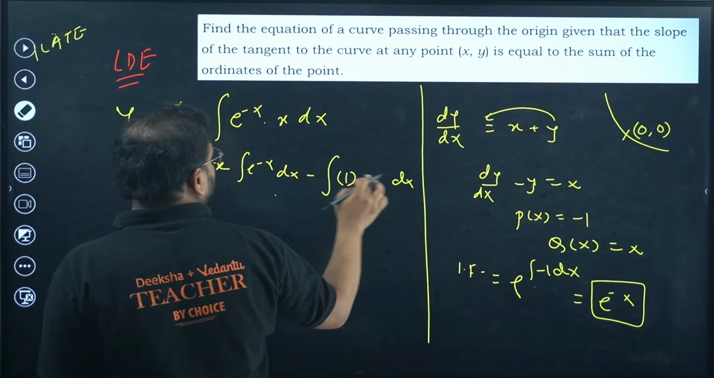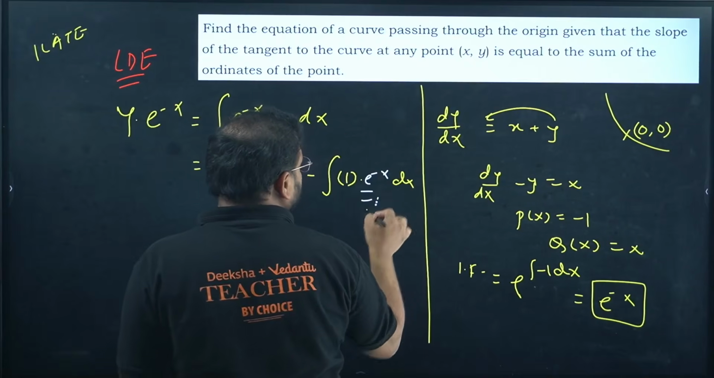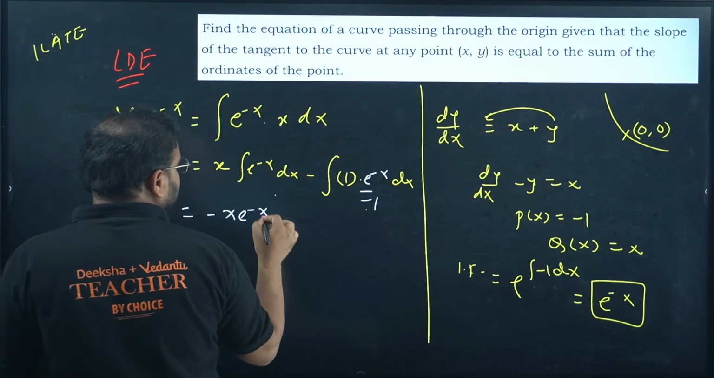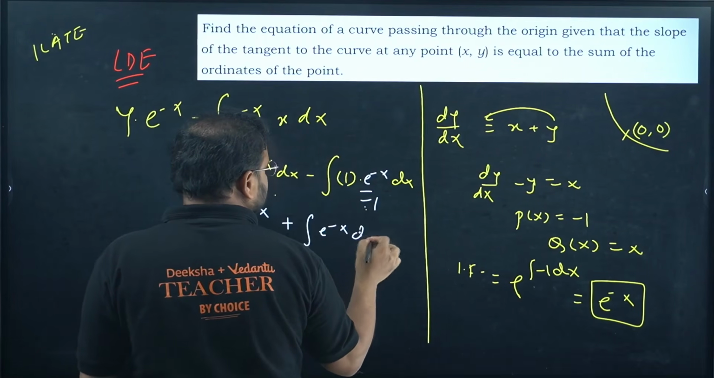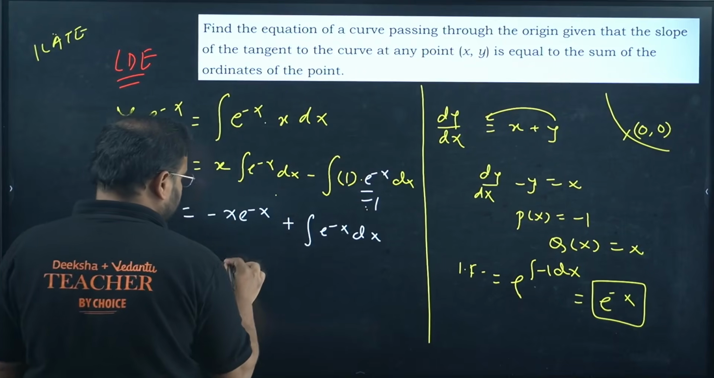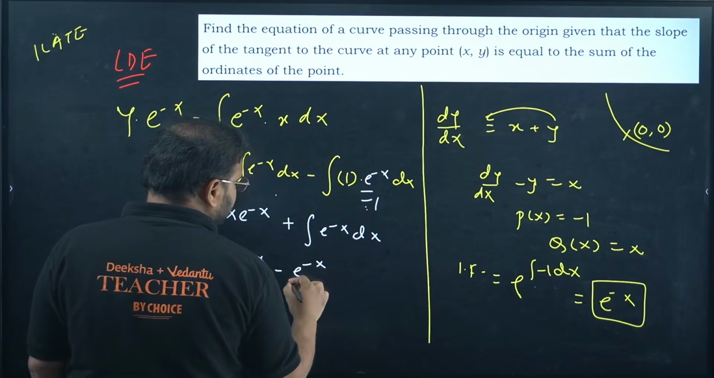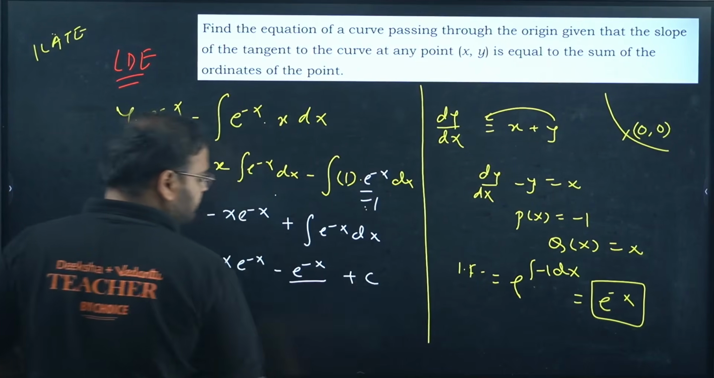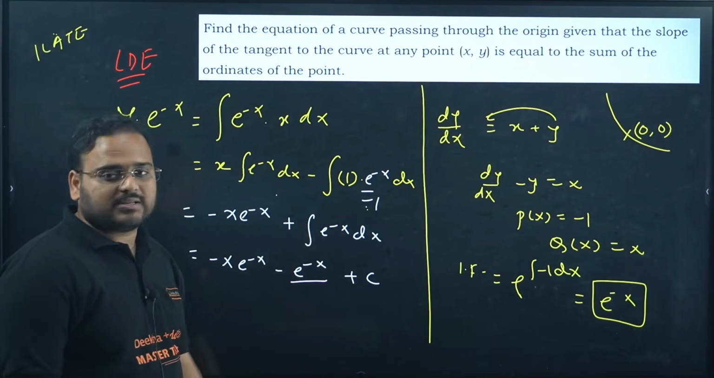I can write the answer directly. Integration of e power minus x is what? e power minus x by minus 1. Check here. So I get minus x e power minus x. Over here, this will become plus integration of e power minus x dx. If you're not sure, do your own calculation, please. Over here you get minus e power minus x, plus c. Am I right? Because e power minus x integration is divided by minus 1.